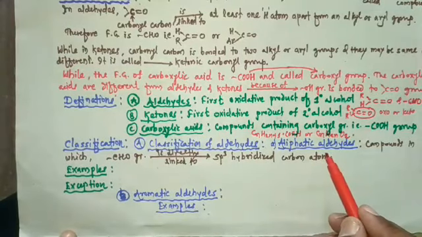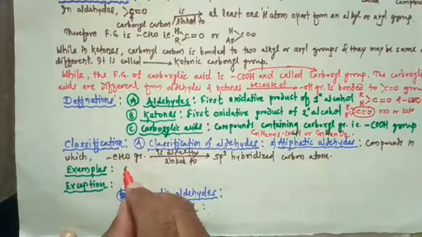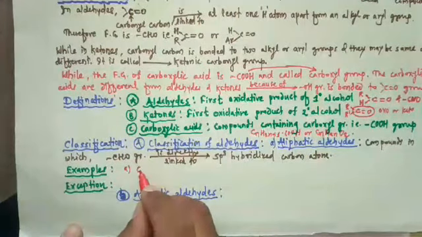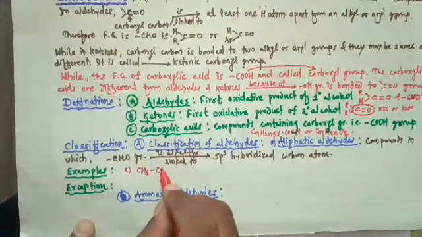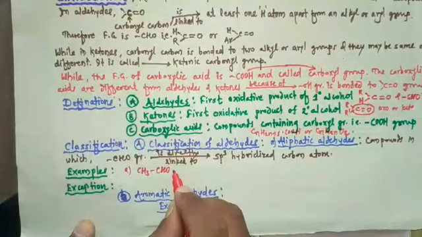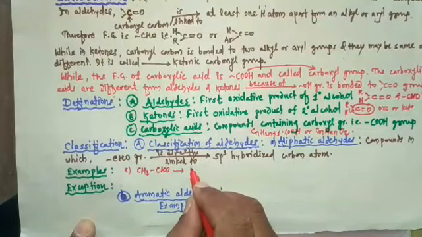Let's take one example. For example, CH3CHO. The name of this compound is acetaldehyde.